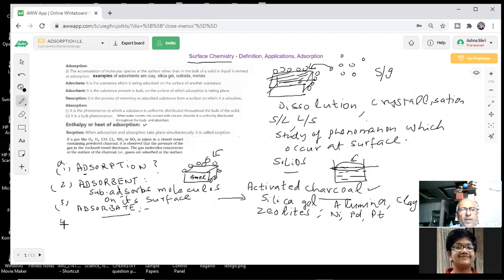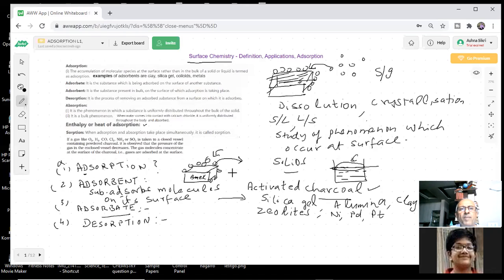Fourth thing, what is desorption, students? Molecules are there. What will happen to them? They are getting desorbed. Desorbed means these molecules which were sticking are removed from the surface. It is possible. How it is possible, we'll show you.